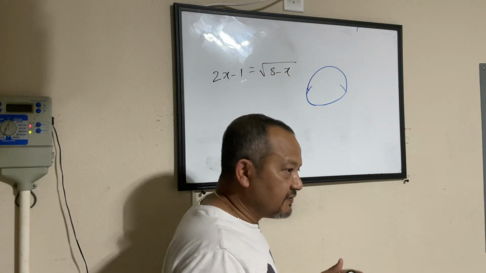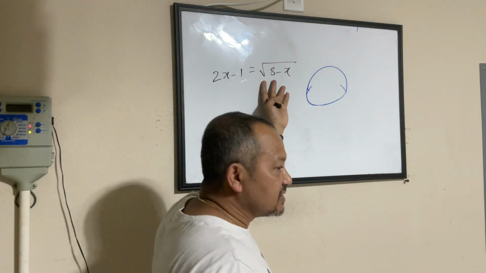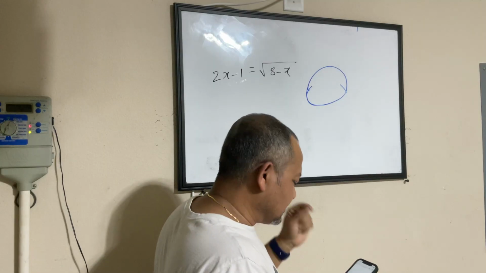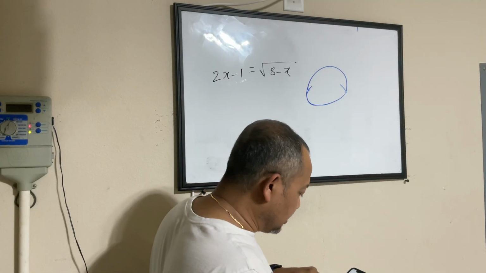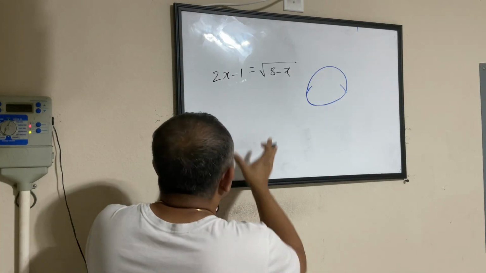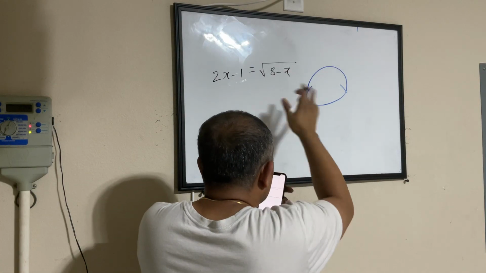This is the equation given. This is a radical equation because you have a radical symbol here. It says, addition, somebody named Addition, solve the equation below by first squaring both the sides of the equation. So somebody is trying to solve this equation by squaring both the sides of the equation.